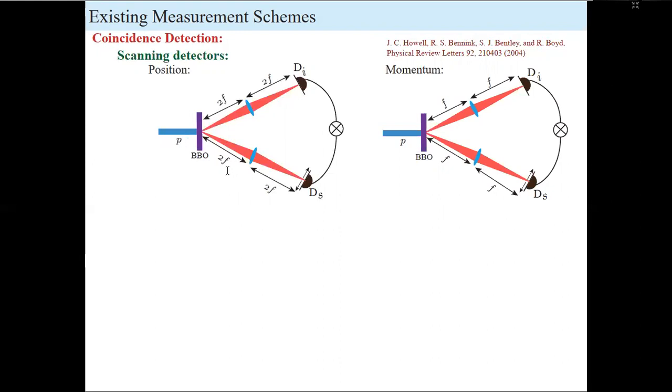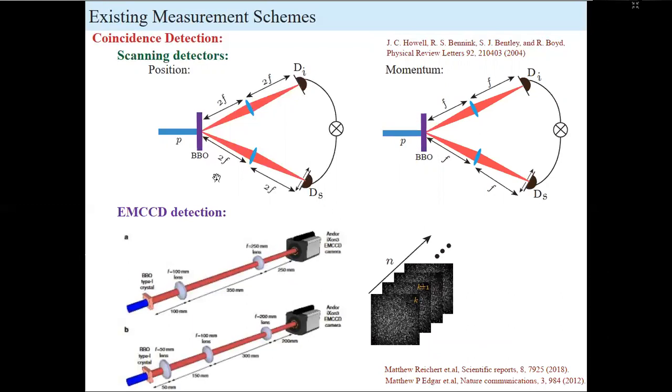More recently, another better technique has been introduced, that is coincidence measurement using EMCCD cameras, where the BBO plane and its Fourier planes are imaged on this camera, and one needs to collect a large number of frames. If we look at two different regions in the frame and find the correlation between them using this formula, that gives the estimate of the coincidence count between these two regions. From the coincidence count, we can figure out the conditional uncertainties.